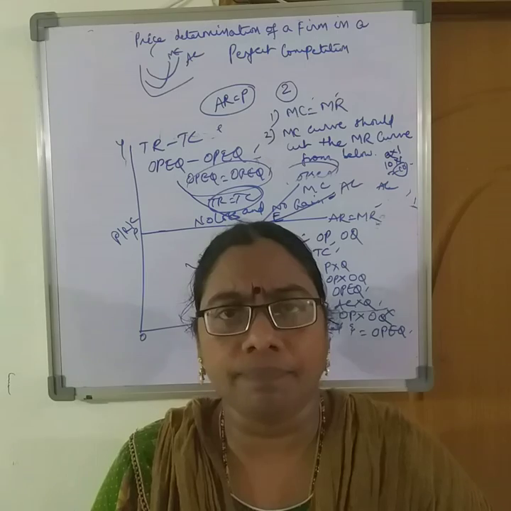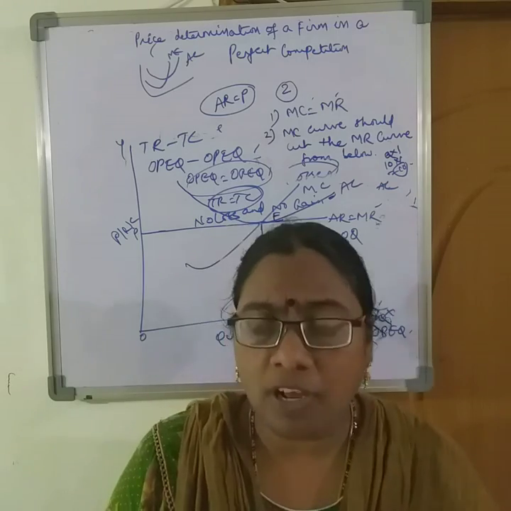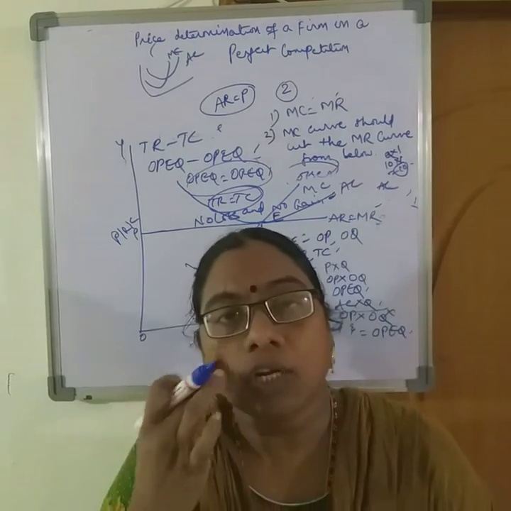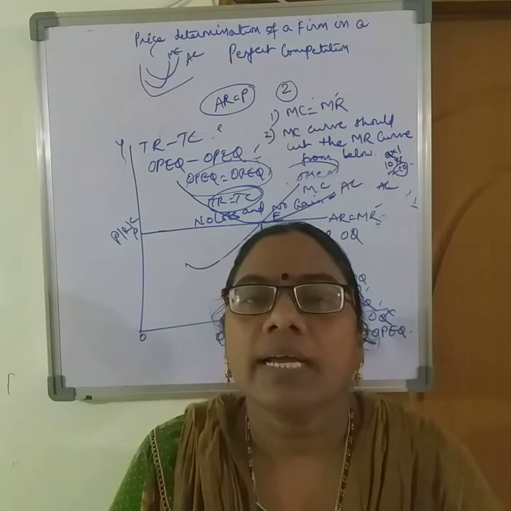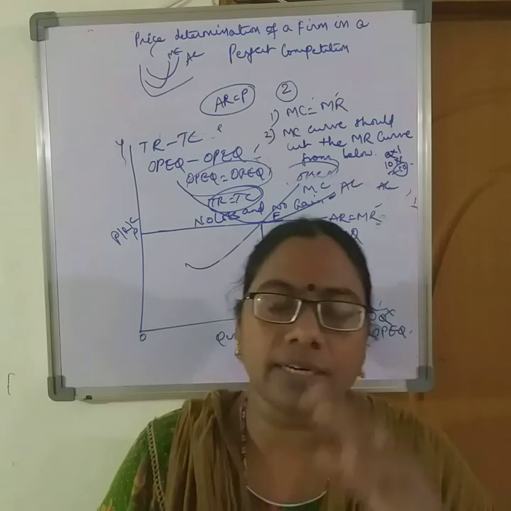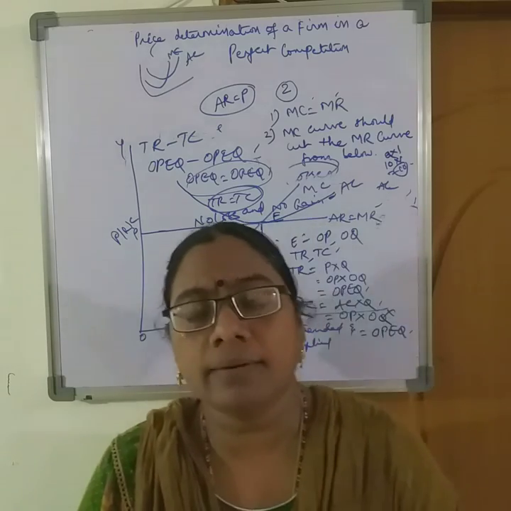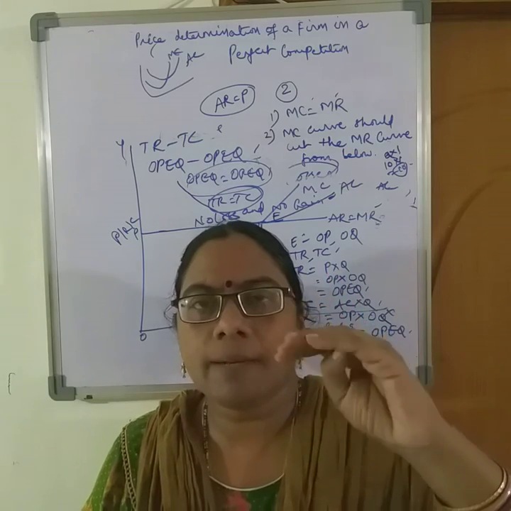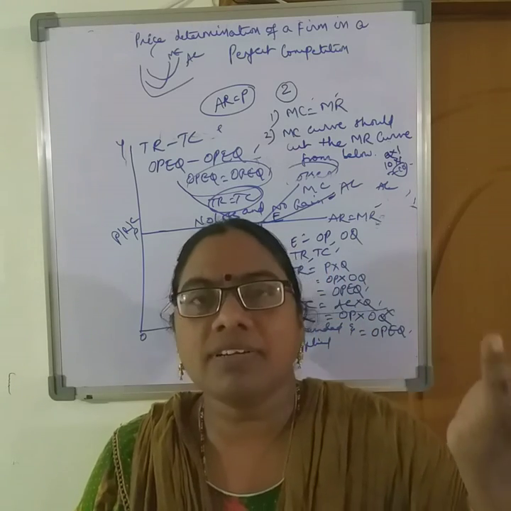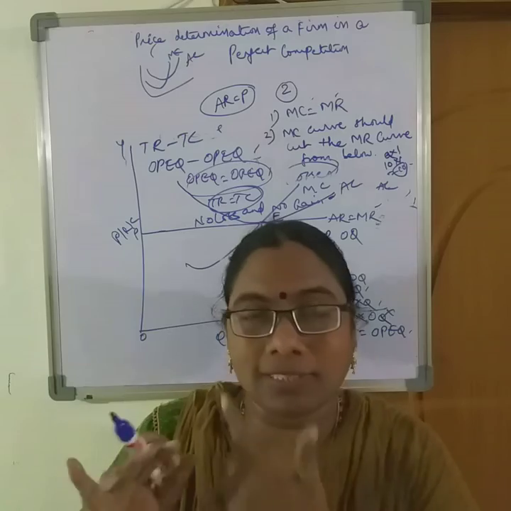Some firms are getting supernormal profits, some firms are getting losses, some firms are getting normal profits. So what is the position of the industry at that juncture? That also we will explain in a separate diagram, where in a single diagram we will explain supernormal profits, normal profits and losses.